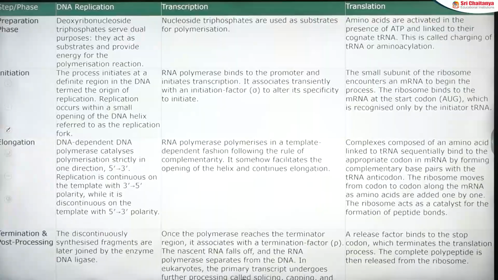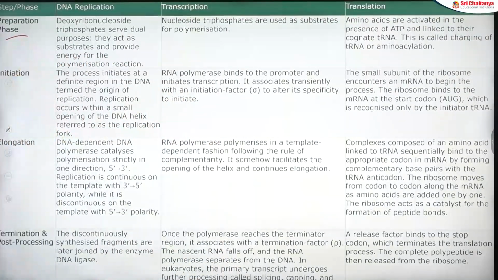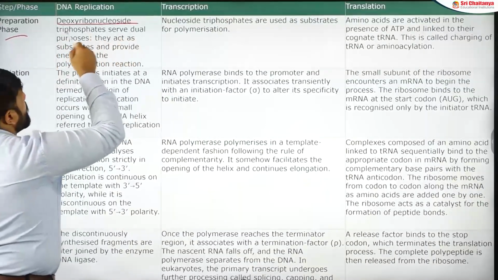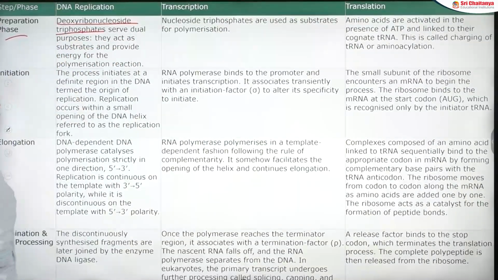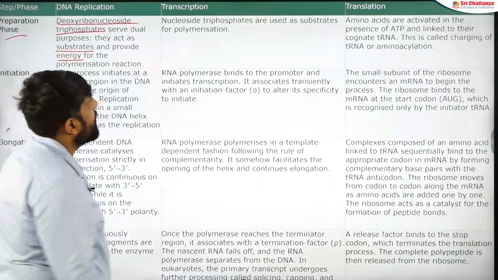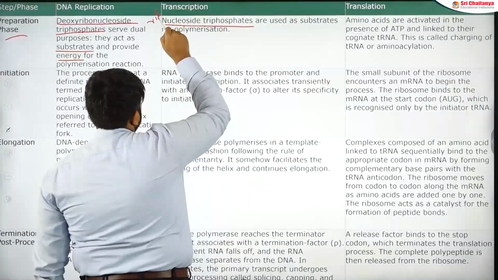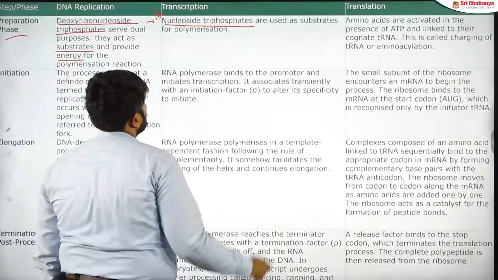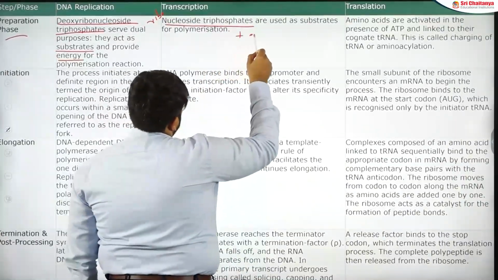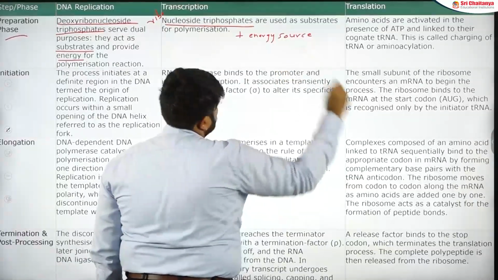Okay, so in every process, DNA replication, transcription and translation, we have a preparatory phase. What is that preparatory phase? In DNA replication, we have the formation of dNTPs, that is deoxyribonucleoside triphosphates, and they have a dual purpose: they act as substrate as well as energy source. A similar thing happens in transcription. The nucleoside triphosphates, or we can use the word ribonucleoside triphosphates, the deoxy word is not there. They are also used as substrate. Remember that they are also the energy source.